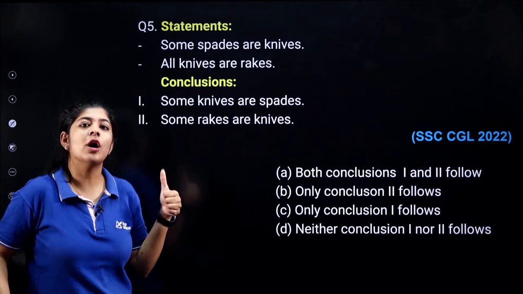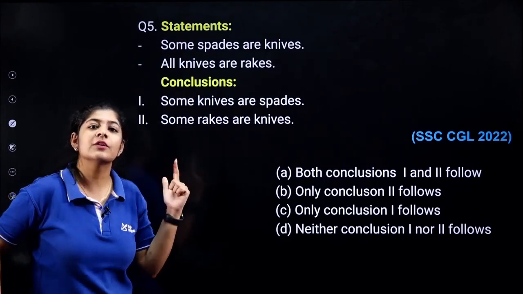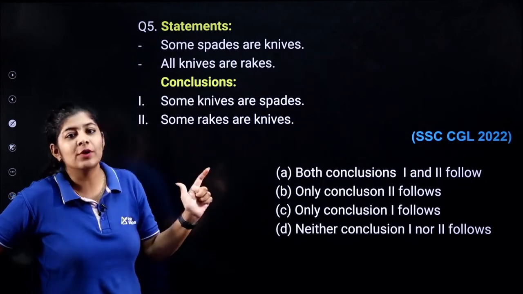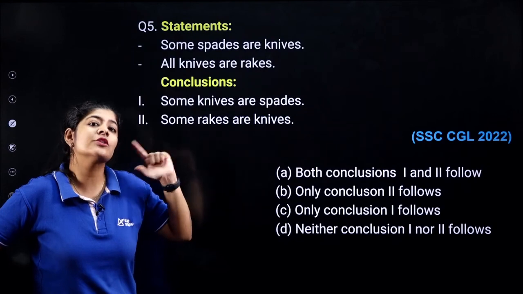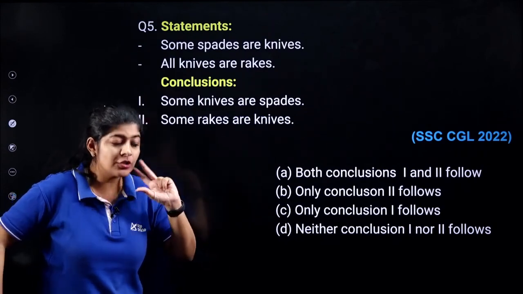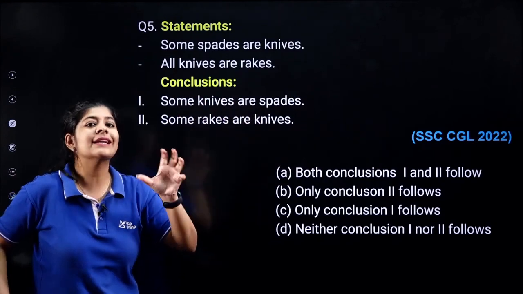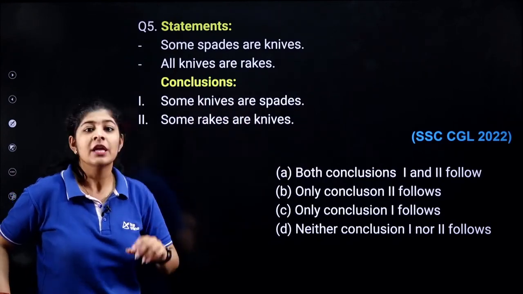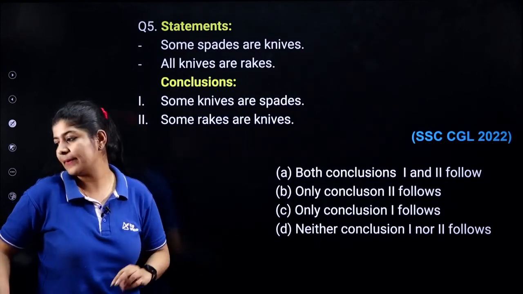First step, draw the basic diagram. Second, go through the conclusions. If there is any possibility present in the conclusions, then you also have to draw the possible diagram, or simply check with the help of the basic diagram whether you can connect that possibility or not, right? If you can connect them, then go through it. If not, then just skip it.